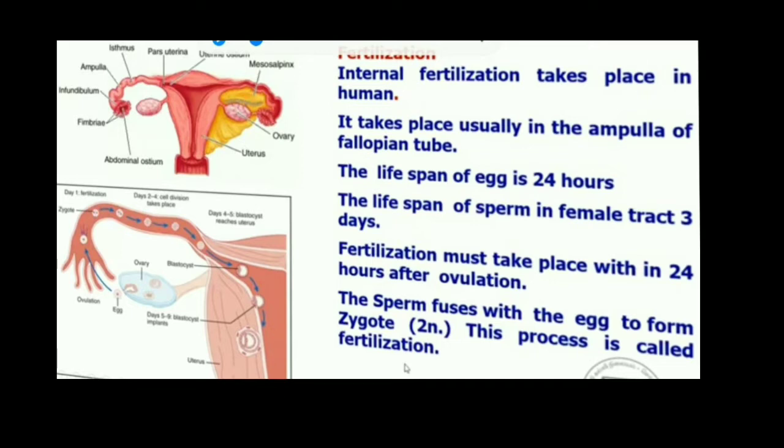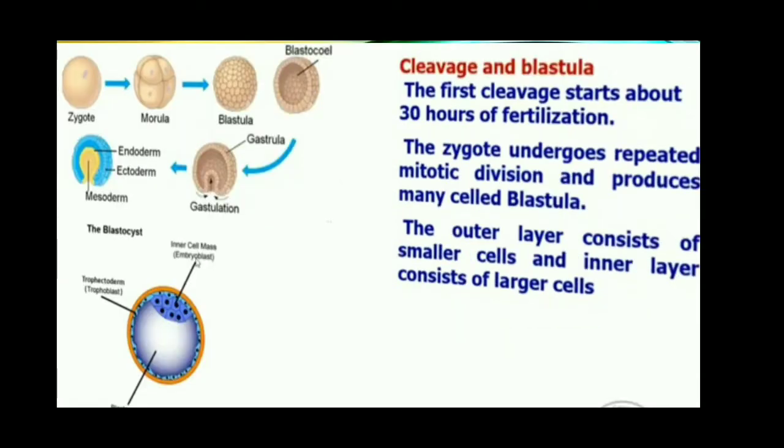The next process is cleavage and formation of blastula. The zygote, that is the fertilized ovum, undergoes a series of rapid mitotic divisions which converts the single-celled zygote into a multicellular structure called blastula.